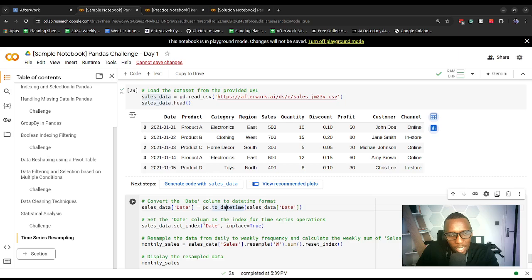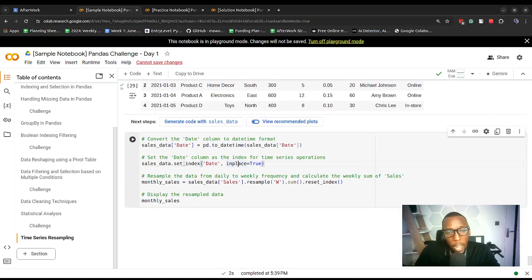Then we set that date column as the index so we can perform time series operations. Once we do that, we now resample, from daily, which it initially was, to weekly. Capital W means we get the weekly sum of sales, and we apply the sum function for that, and then we display the sum of weekly sales.